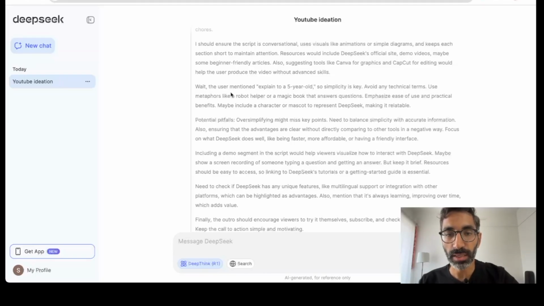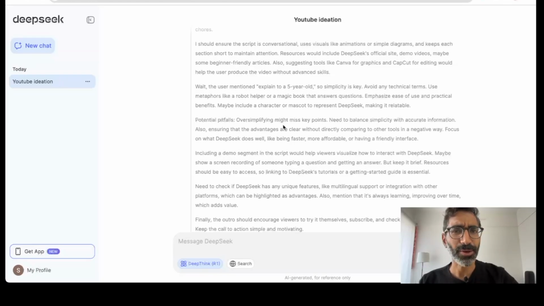Use metaphors like a robot helper or a magic book that answers questions. Emphasize the ease of use and practical benefits. Maybe make a character or mascot. Potential pitfalls. Oversimplifying might miss key points. Need to balance simplicity with accurate information.